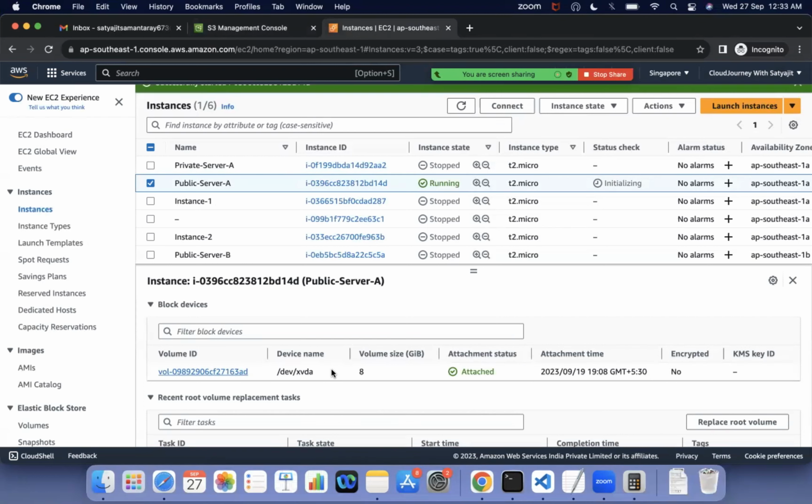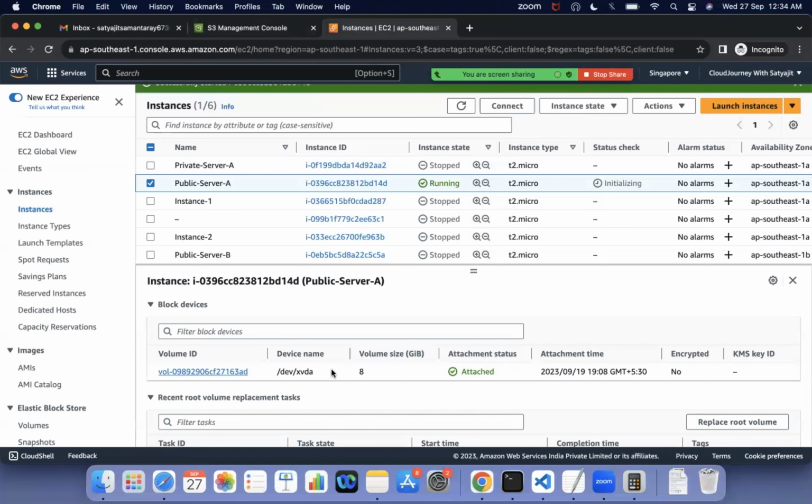If suddenly 100 GB of data needs to be stored in that EBS volume, we cannot, because there is less space. So we need to manually increase it from 50 to 100 GB, and then we can store the data. And remember, an EBS volume can only be increased. It cannot be decreased. If it is 50 GB, we can make it 100 GB, but we cannot bring it back to 50 GB again.